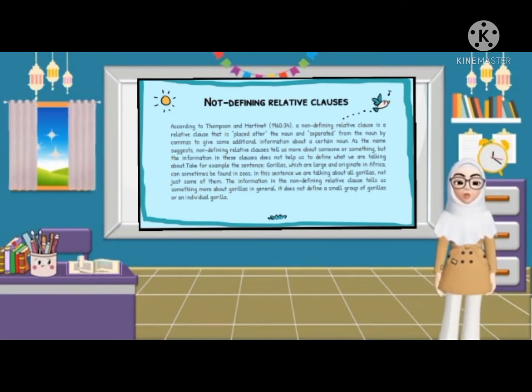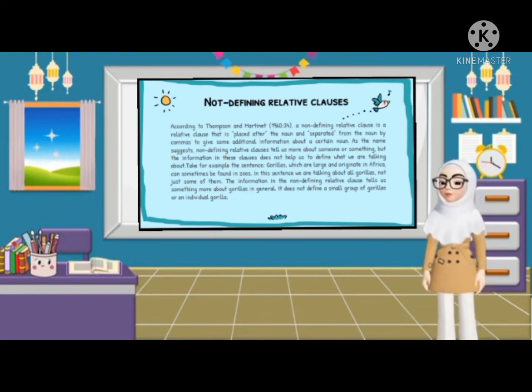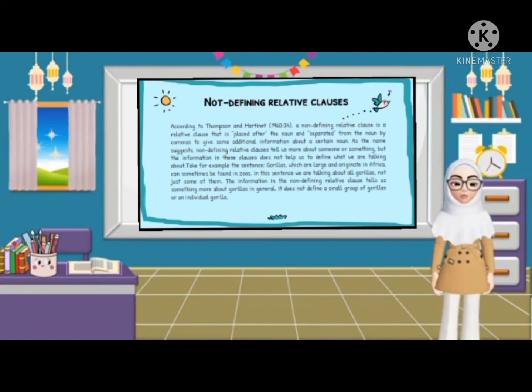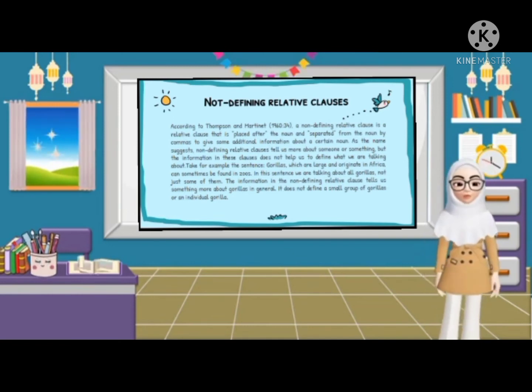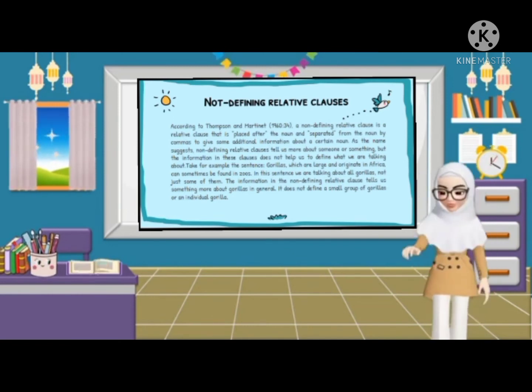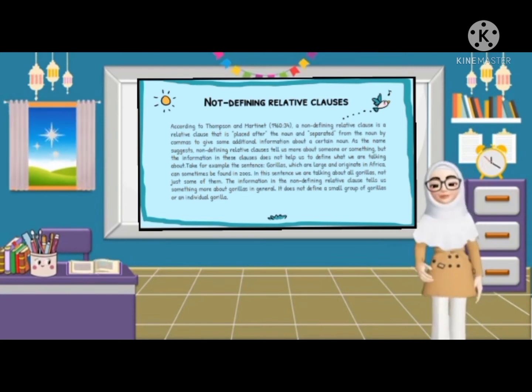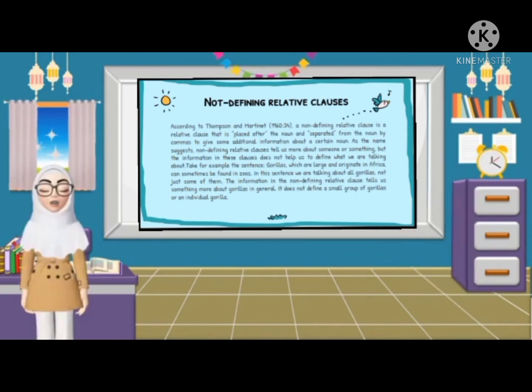Now, non-defining relative clauses. According to Thompson and Martin, a non-defining relative clause is a relative clause that is placed after the noun and separated from the noun by commas, to give some additional information about a certain noun. As the name suggests, non-defining relative clauses tell us more about someone or something, but the information in these clauses does not help us to define what we are talking about. Take for example the sentence: Gorillas, which are large and originate in Africa, can sometimes be found in the zoo.